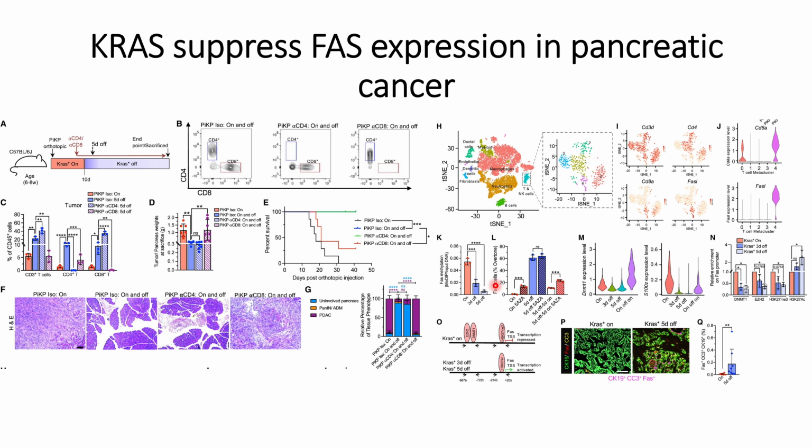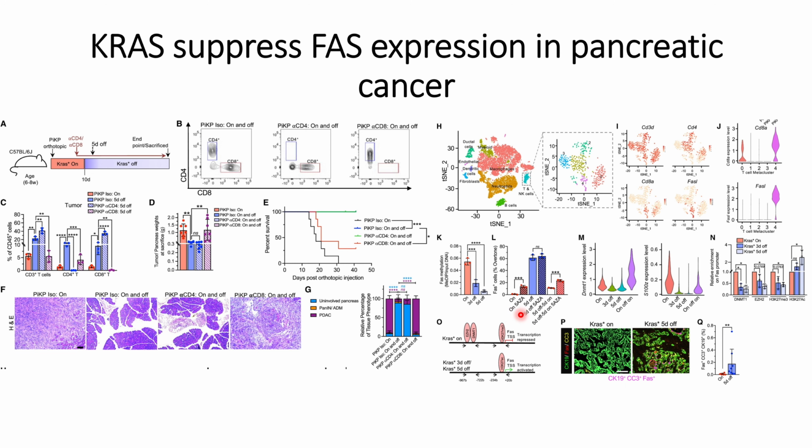Similarly, they also checked the FAS positive cells when they inhibit DNA methylation. They can see that when they use the DNA methylation inhibitor, the FAS positive cells go up even when the KRAS mutations are on.